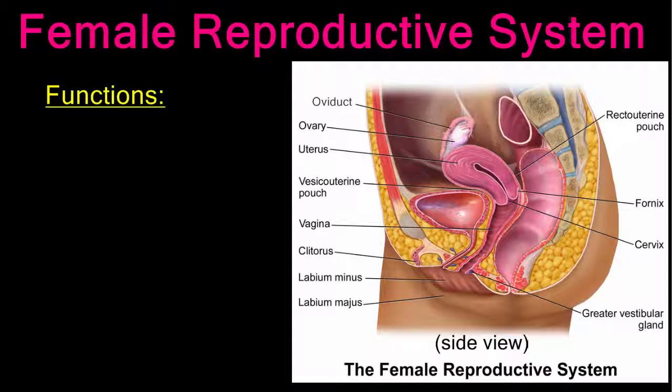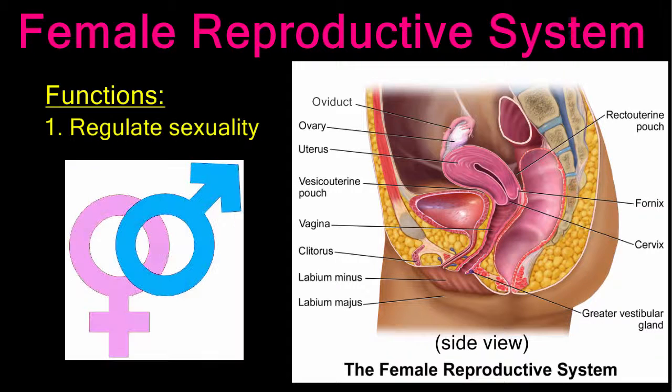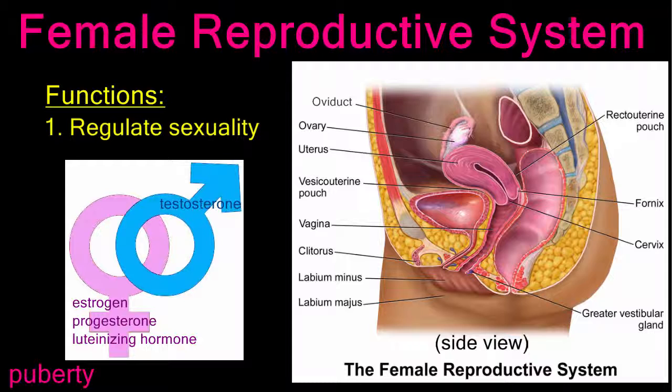Both the male and female reproductive systems are responsible for regulating sexuality by producing hormones. You learned in the last lesson that the male sex hormone is testosterone. The female system produces a number of hormones, including estrogen, progesterone, and luteinizing hormone. These hormones are responsible for the onset of puberty in adolescence, which marks the beginning of a woman's ability to reproduce. They also control menopause, the series of changes that end a woman's reproductive capabilities. These hormones also work together to regulate the monthly cycles of the female system.